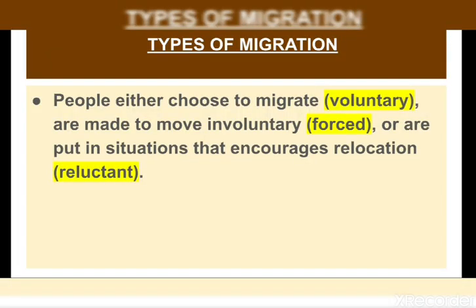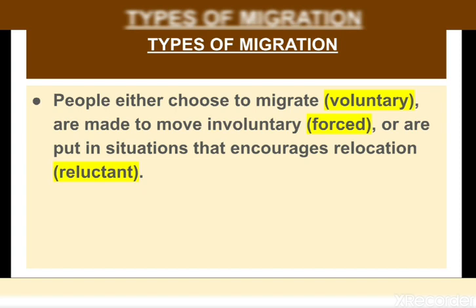So, there are three types of migration. As you can see, voluntary, forced, and reluctant. One by one, I will explain. First is forced migration, a negative form of migration often caused by exploitation. Now the largest and the most devastating forced migration in human history was the African slave trade, which carried 12 to 30 million Africans from their homes and transported them to various parts of North America, Latin America, and the Middle East. This is the biggest example of forced migration.